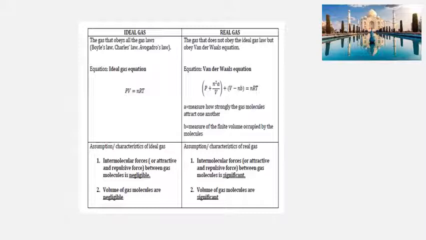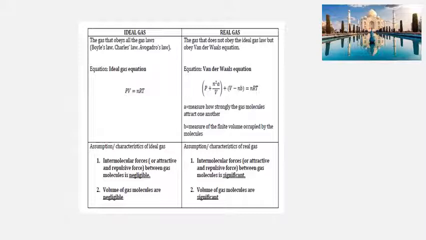So a measures how strongly the gas molecules attract one another. So from here we know that real gas ada IMF interactions. Dia ada attractive forces, dia ada repulsive forces. That's why we put the a coefficient there. And b measures the finite volume occupied by the molecules. So it means the volume of the gaseous molecules in real gas is not negligible.